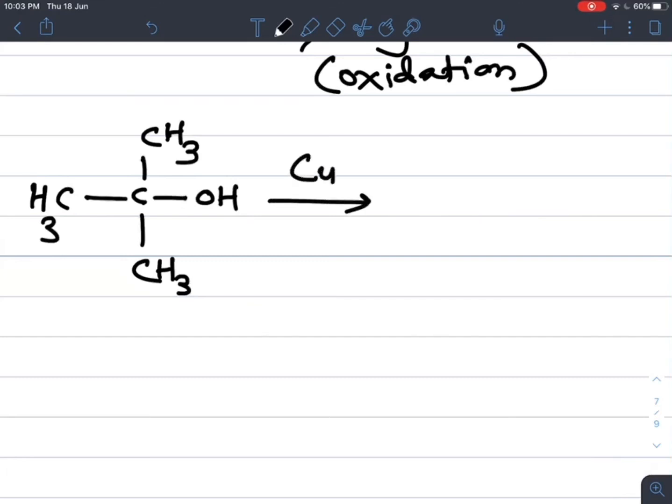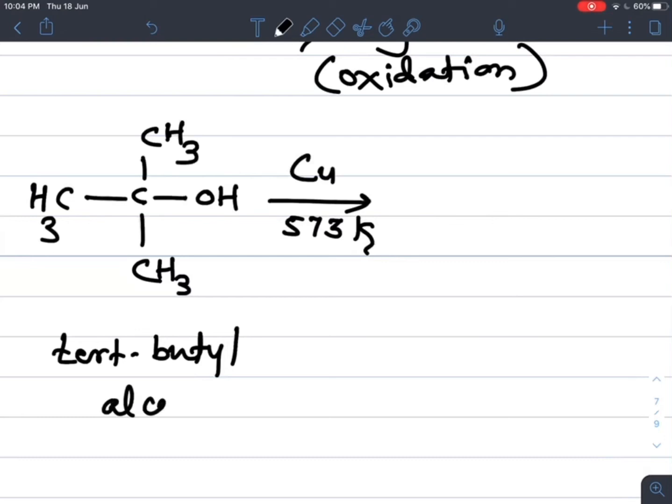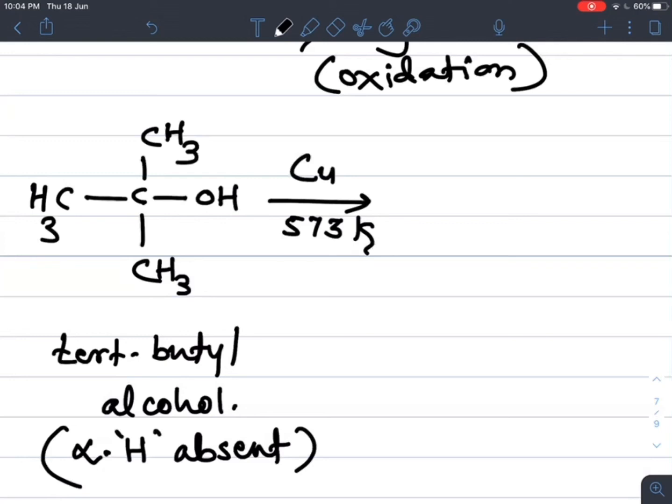So tertiary butyl alcohol on oxidation with copper at about 573 Kelvin: here dehydration takes place, not dehydrogenation, because alpha hydrogen is absent. Due to the absence of alpha hydrogen atoms, dehydration takes place.